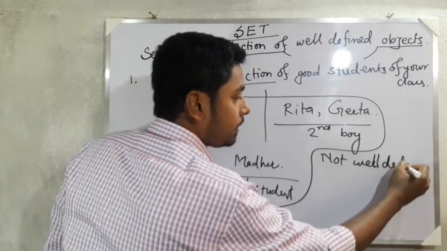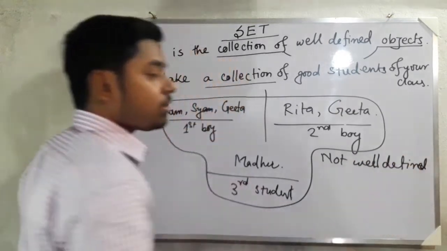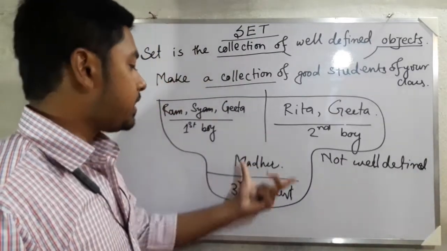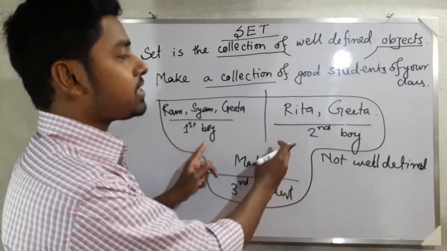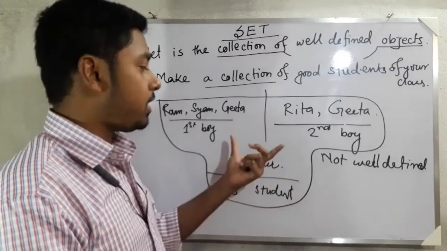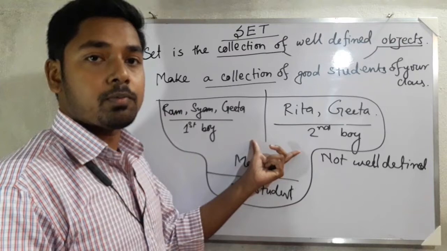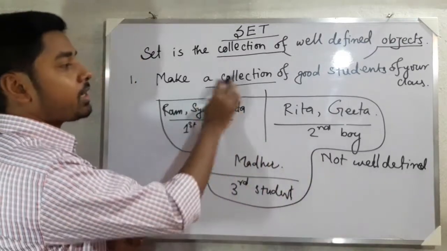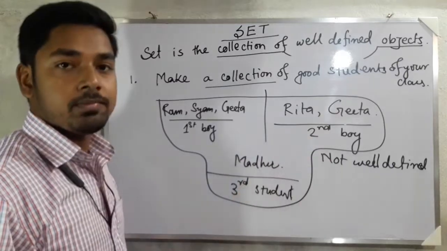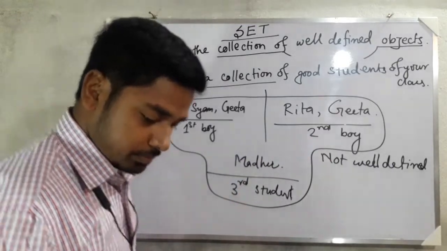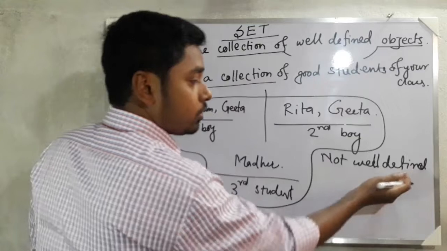Why are these not well defined? Because they are giving different suggestions. So we cannot make a collection of this type of objects. I told you to make a collection, but you cannot make a collection of good students of your class. So it is not well defined.